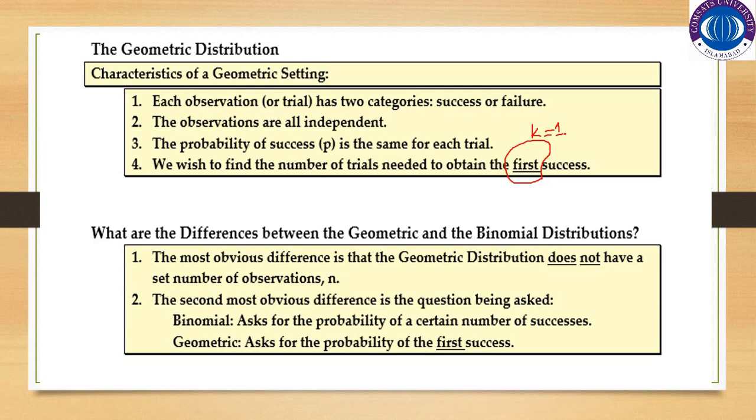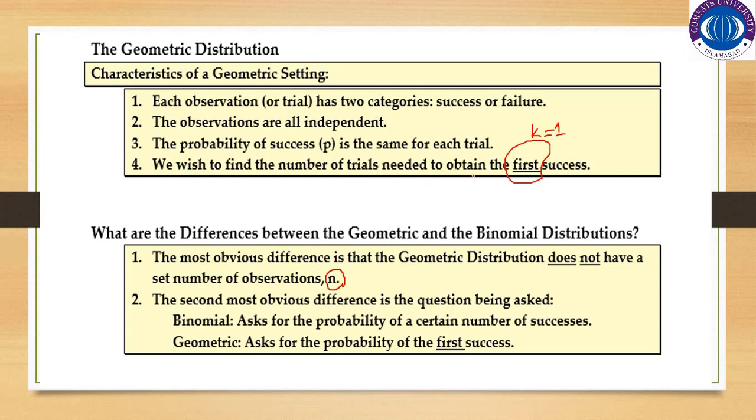What are the differences between the geometric and the binomial distribution? The most obvious difference is that the geometric distribution does not have a set of observations n. As we know that in binomial distribution, we have the property that experiment is repeated a fixed number of times. And in geometric distribution, we are saying that we wish to find the number of trials needed to obtain the first success.